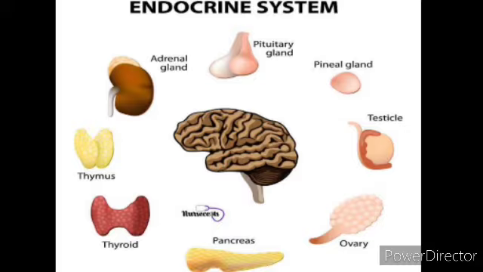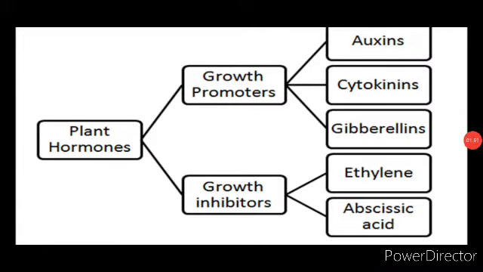Now in this session we'll be learning about the plant hormones and the animal hormones separately. First we'll see the plant hormones. Now we said that these hormones are nothing but organic substances or molecules, and these are required in extremely low concentration, because usually hormones are required in very low concentration, both in animals as well as in plants.